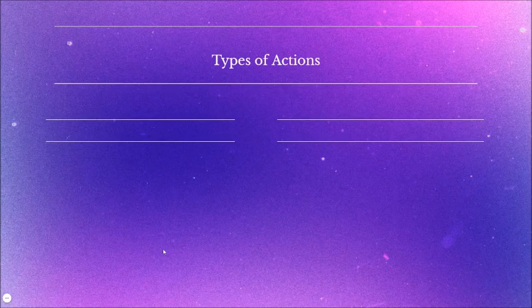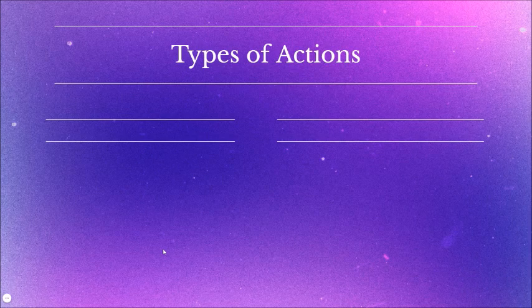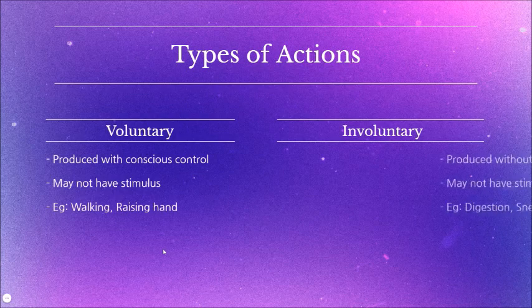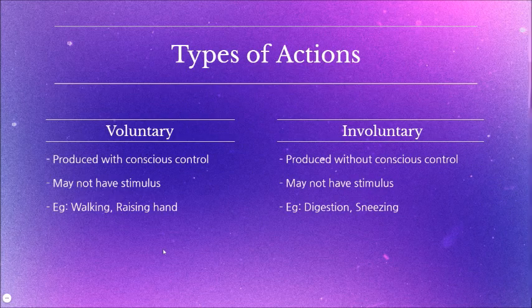What are the actions controlled by the nervous system? Well, we have voluntary and involuntary actions. Voluntary actions are produced with conscious control, and the impulse is generated by the brain, while involuntary actions are produced without conscious control. Both voluntary and involuntary actions may not have a stimulus. Examples of voluntary actions are walking and raising a hand, and examples of involuntary actions are digestion and sneezing.